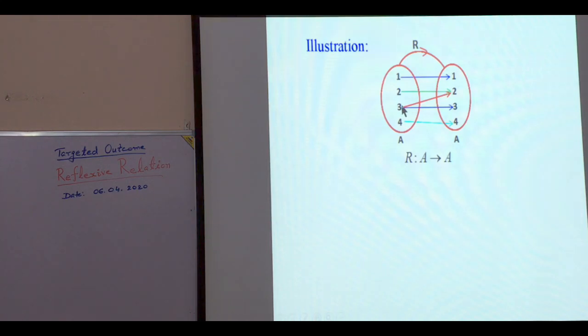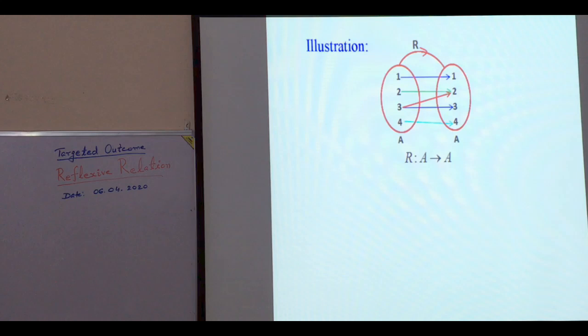It may be possible that a few elements of the set A are related with some other elements of A. This does not affect the definition.